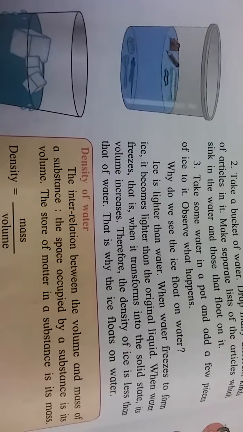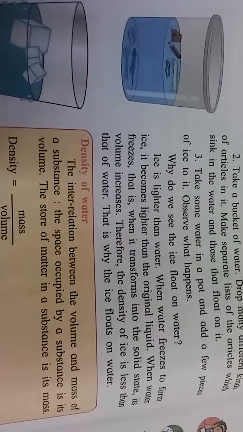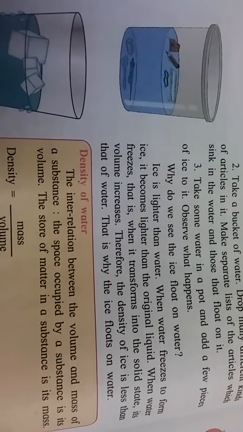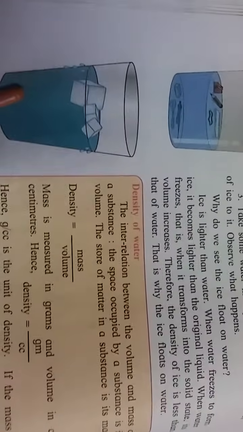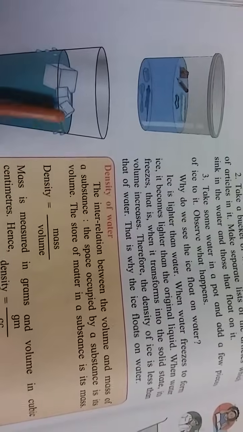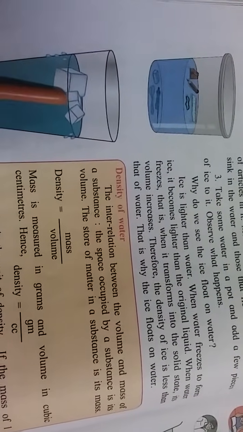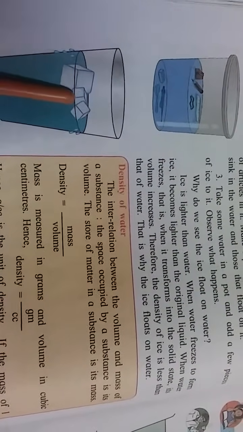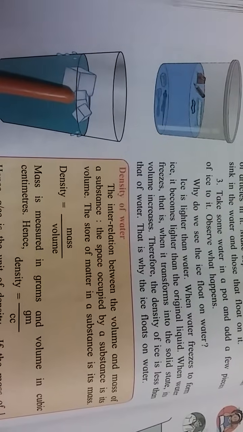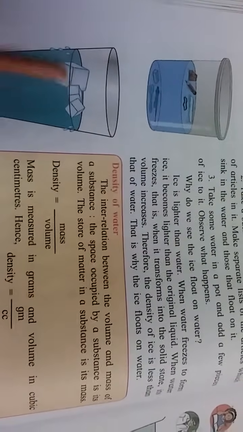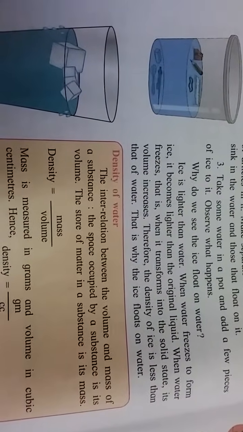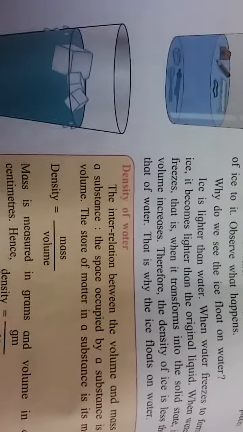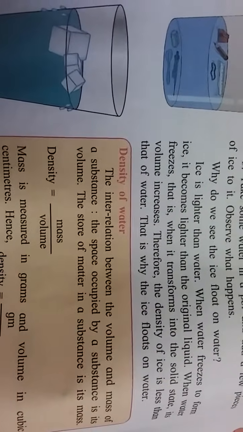Take some water in a pot and add a few pieces of ice to it. Observe what will happen. Now take a glass and put some ice cubes in that glass. Did you see the ice floating on water? Yes, ice is floating on water. Why? Ice is lighter than water. Why is ice floating on water? Because ice is lighter than water.